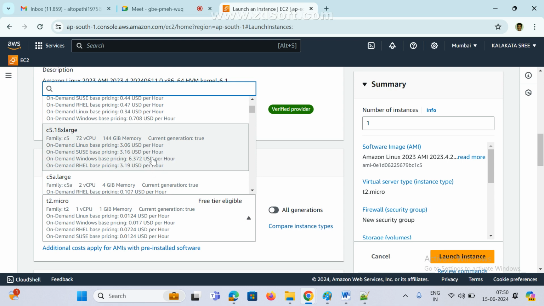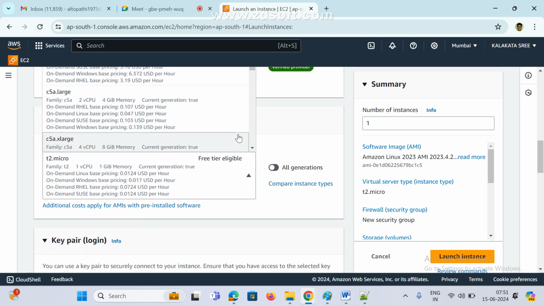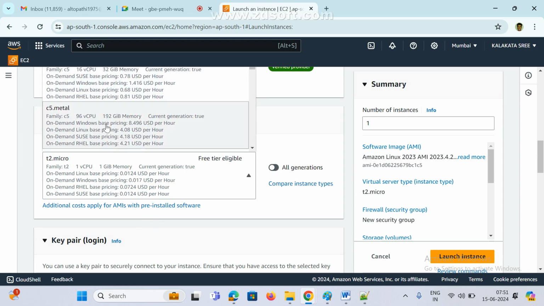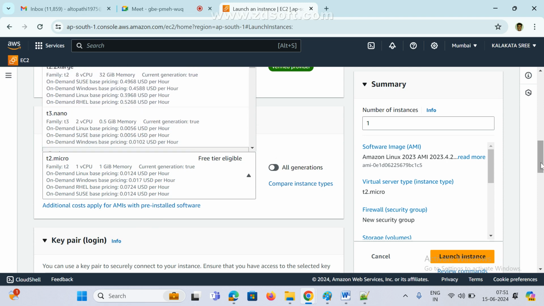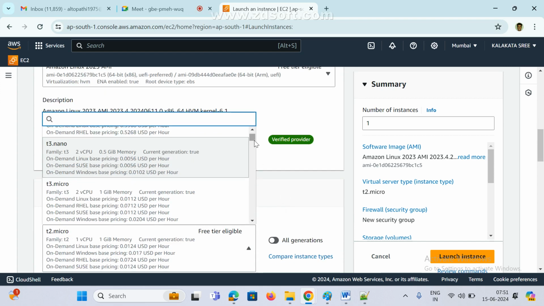See here, $3.6 per hour. So hours also they mention. If you select this instance type, they will charge $3.6 per hour. Now see here, if you select a C5a large, 2 CPUs, 4 GB memory, for an hour $0.107. And if you select this one, see here how many hours and the rate also, everything we can track here. I hope you got it, guys. You remember only this range. Don't tell T2 micro, don't tell T2 medium and all. That is only for practice purposes. We never ever use them in real time.